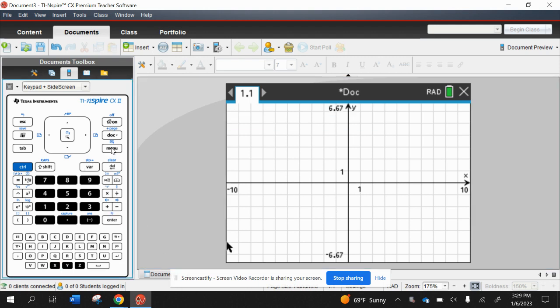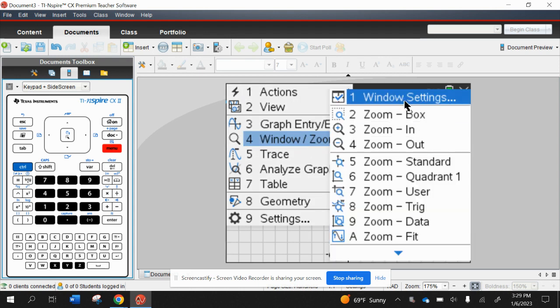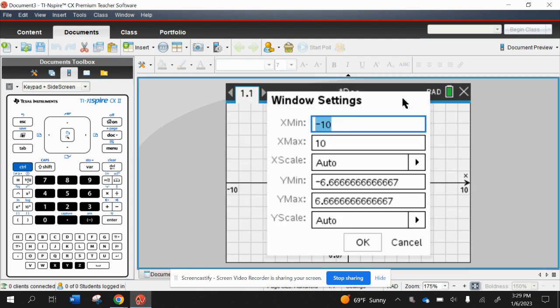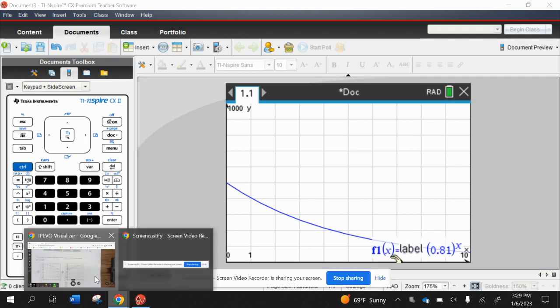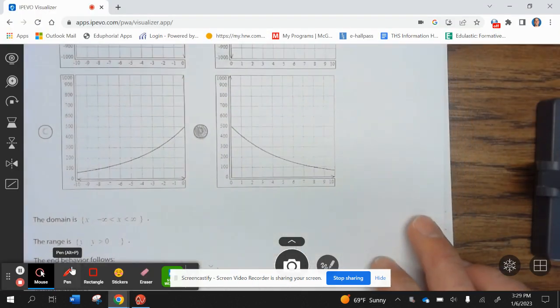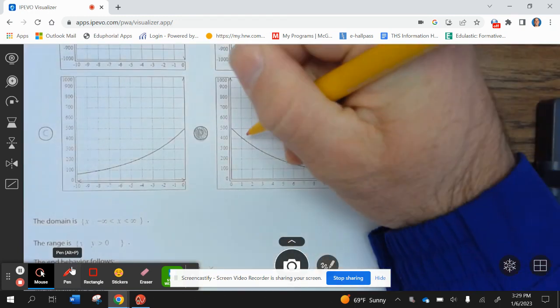Now we need to adjust the window. So we're going to go to menu, window zoom, window settings. The x min is 0, x max is 10, scale is 1, y min is 0, y max is 1000, and the scale is by 100. Then we can look at our graph, and we see that the answer choice is D.